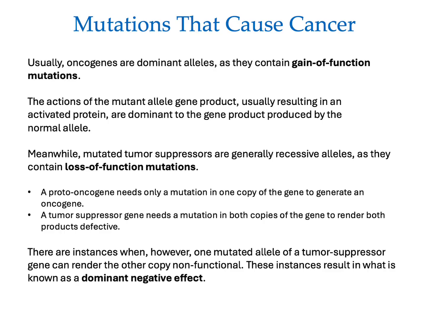There are instances, however, when one mutated allele of a tumor suppressor gene can render the other copy non-functional. These instances result in what is known as a dominant negative effect. Okay, well, boy, this is a complicated subject. We're only just touching on this sort of thing here. One of the points is how very complex the interactions are in cell division and human health.